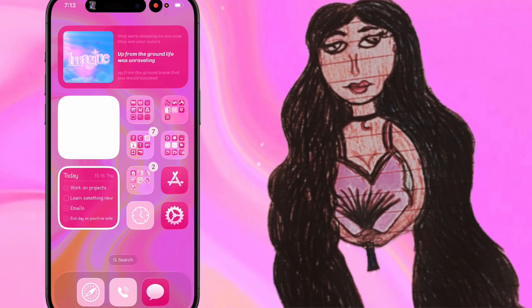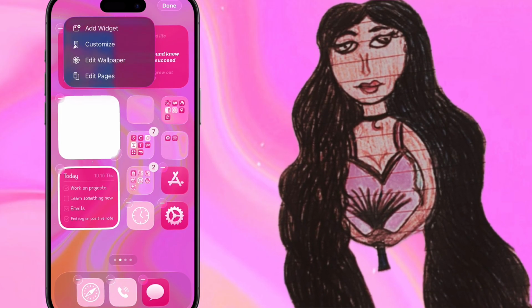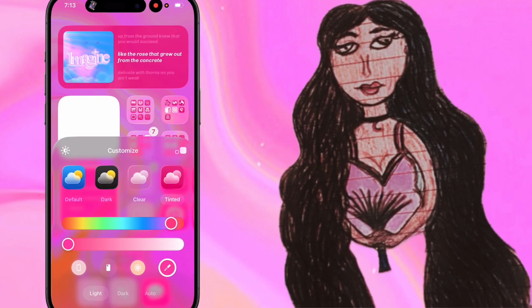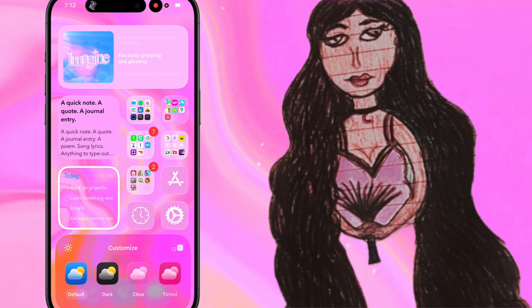If I find a way that I really like and think is really cute with the clear version, then I'll make that version and maybe I'll share it. But as of right now, I'm just using the default.